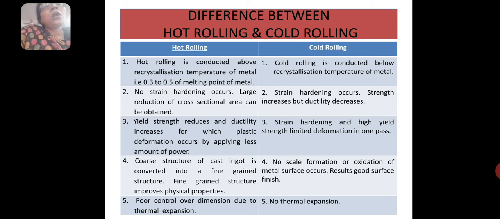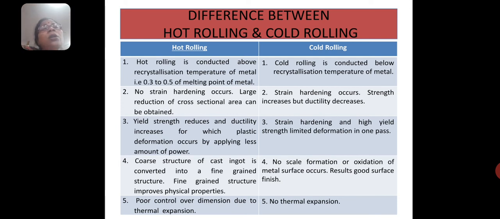So, in hot rolling, in one pass, a large amount of plastic deformation can occur by applying less amount of power. But in case of cold rolling, as ductility reduces, in one pass, a very limited thickness can be reduced. In hot rolling, the core structure of cast ingot is converted into a fine-grained structure. Fine-grained structure improves physical properties.